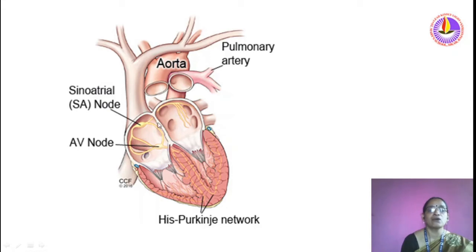The septum is known as the wall. On this wall, electrical impulses are produced by the sinoatrial node. In the ventricle, we can see certain fibers, called the bundle of His. This is known as the Purkinje network. These produce the electrical impulses for the working of the heart.